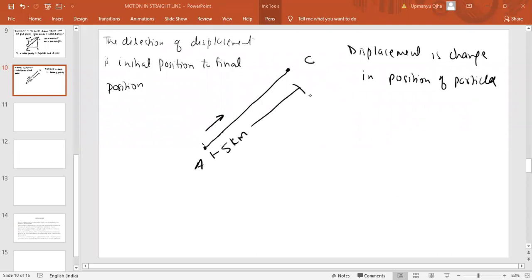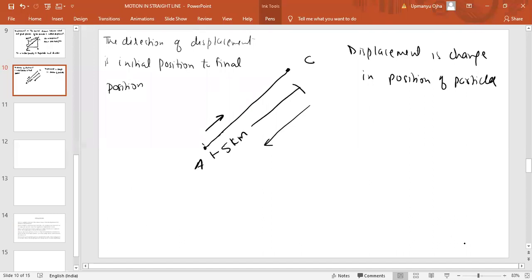Now this particle returns back to A. When it comes back to A, what would the direction of displacement be? From initial to final position, like this. The arrow shows the final position, and this is the tail.